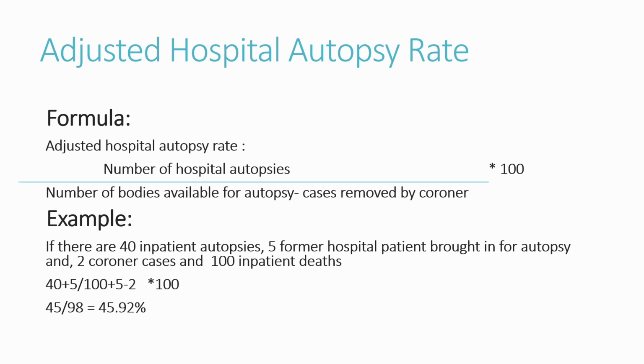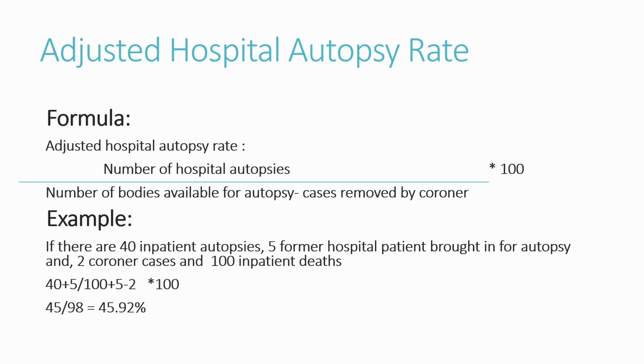For example, if there are 40 inpatient autopsies, 5 former hospital patients brought for autopsy, and 2 coroner cases, and overall there are 100 inpatient deaths. So we're going to add 40 inpatient autopsies plus 5 former hospital patients, divided by 100 plus 5.